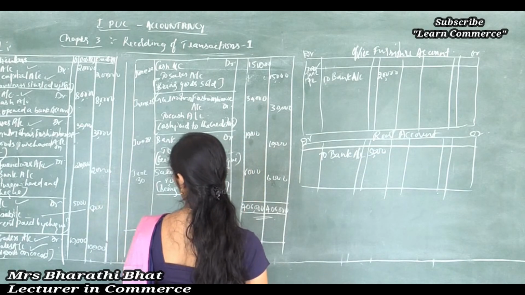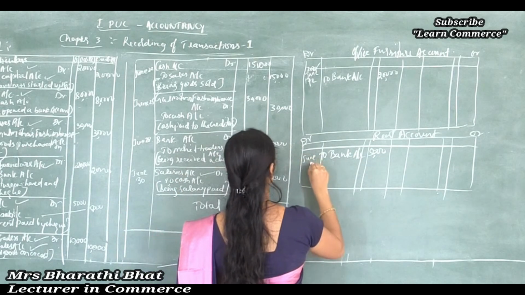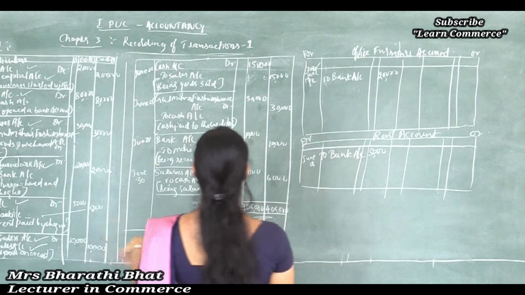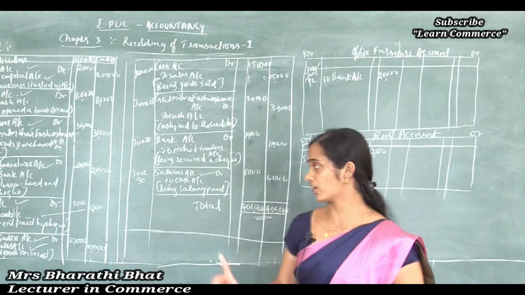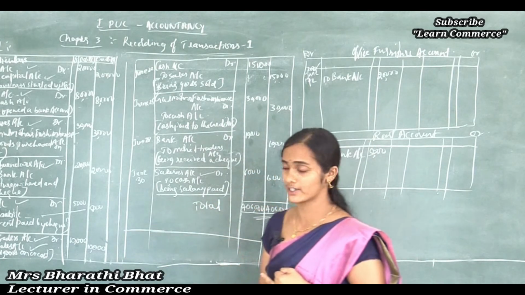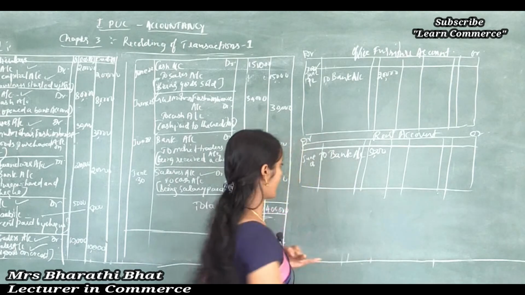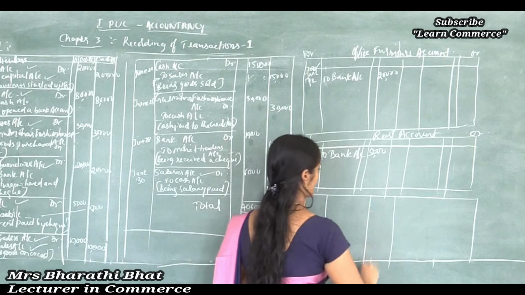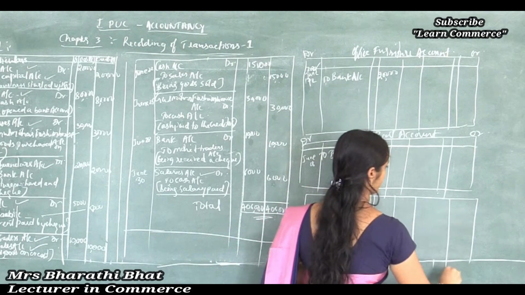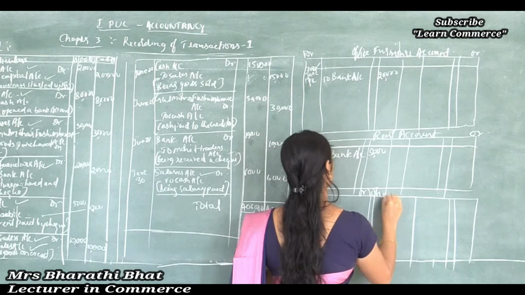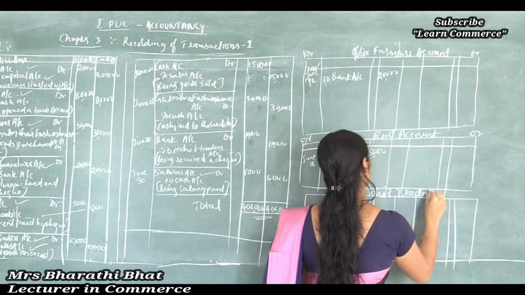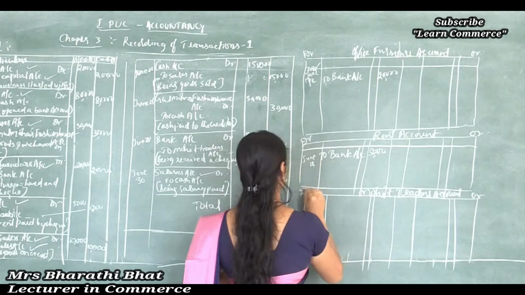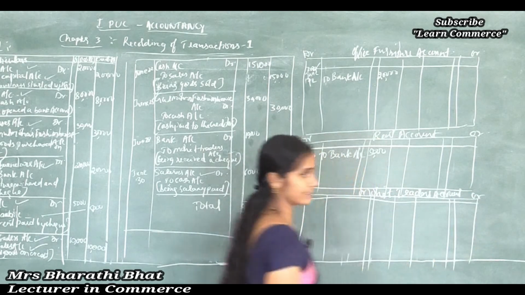Just record the amount, the date June 18. Here is the end of that particular transaction. There is no other effect to the rent account. The next one, bank, we already prepared. Next we need to prepare Mohit Traders account, credit and debit.